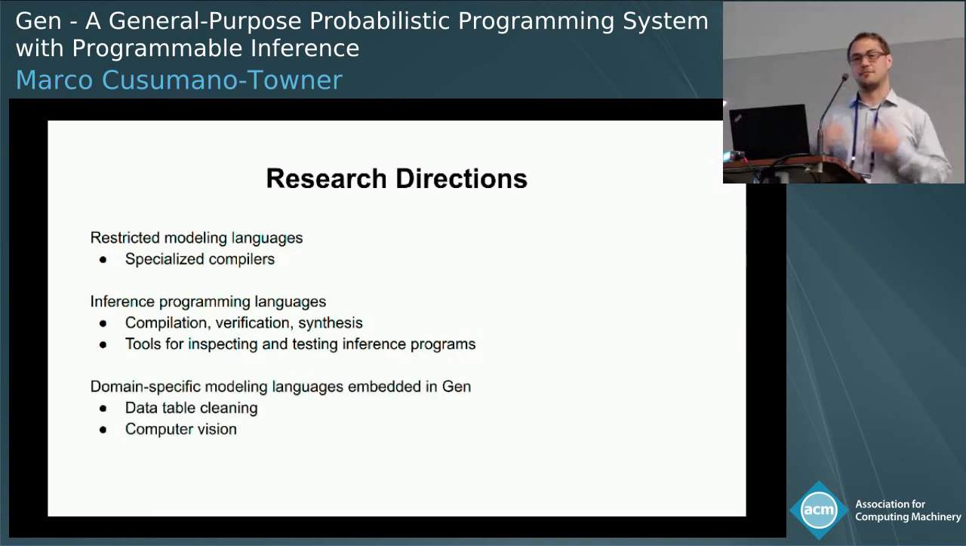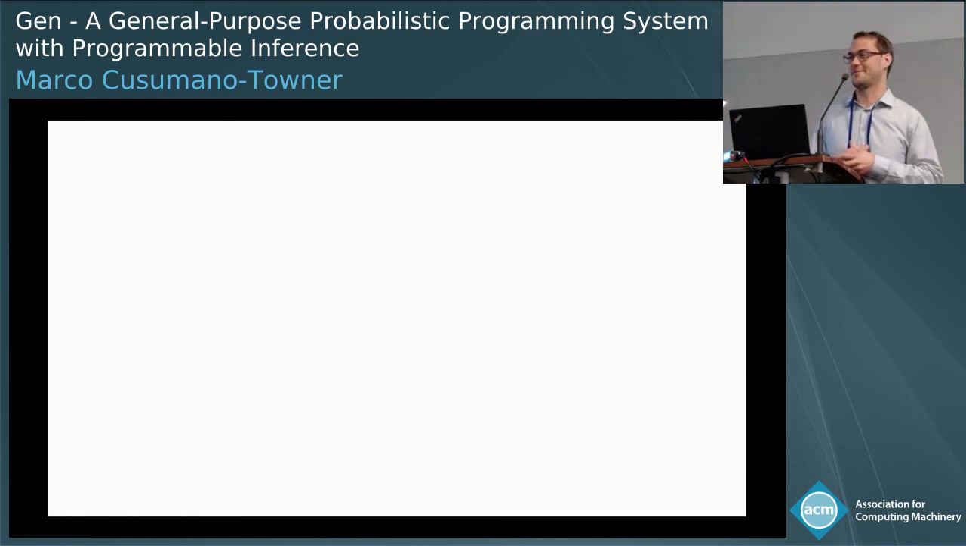And finally, we're interested in building higher level domain-specific languages on top of Gen, and in particular, we're working on a data table cleaning language, as well as languages for computer vision. These systems can provide higher level functionality as opposed to Gen's relatively low level inference programming support. Okay, that's it.